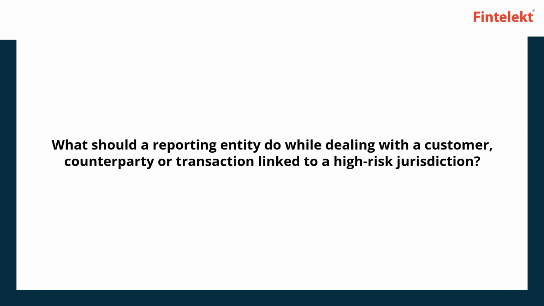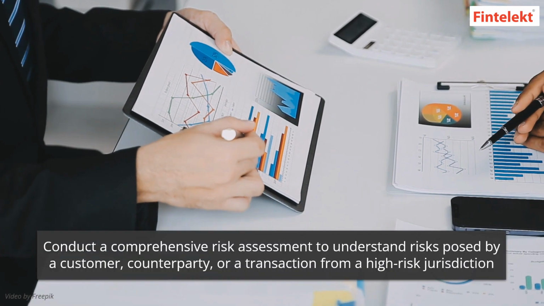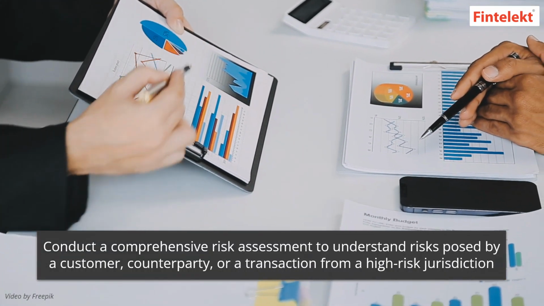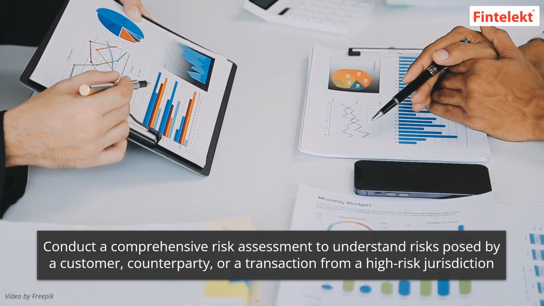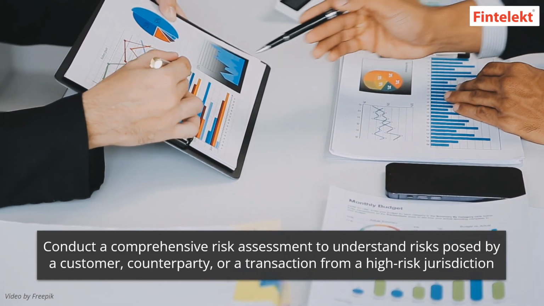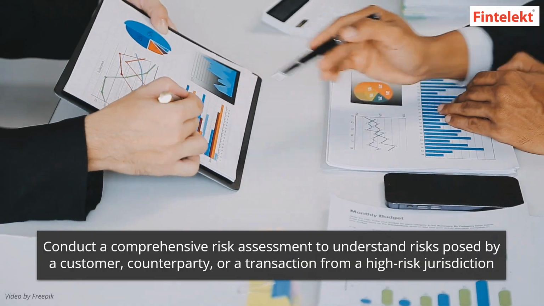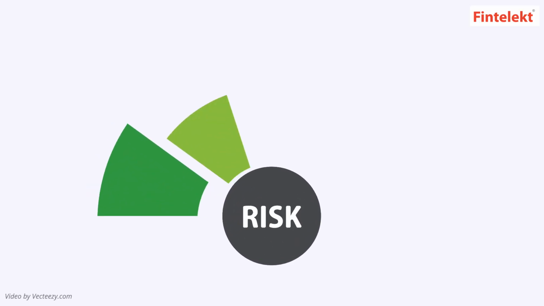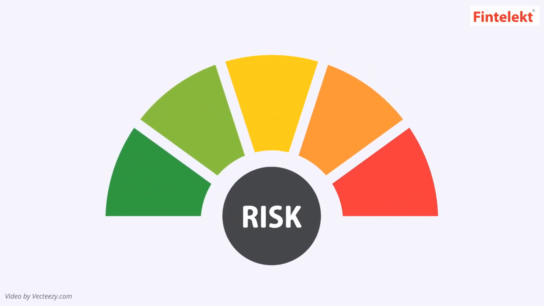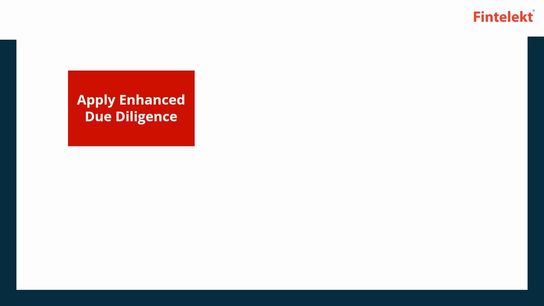What should a reporting entity do while dealing with a customer, counterparty, or transaction linked to a high-risk jurisdiction? A reporting entity should conduct a comprehensive risk assessment to understand risks posed by a customer, counterparty, or a transaction from a high-risk jurisdiction. Based on this, a risk-based approach should be applied, and mitigation measures should be put in place. Some examples of mitigation measures are: apply enhanced due diligence.